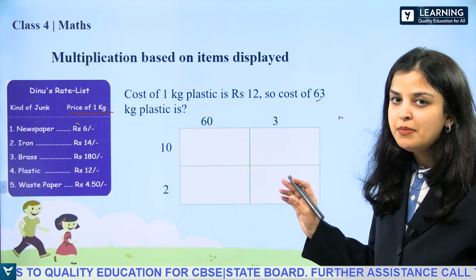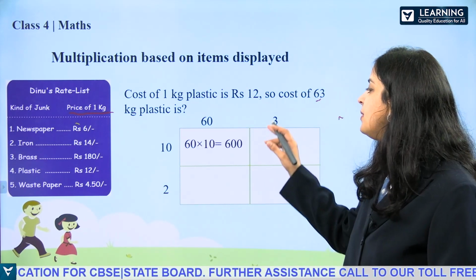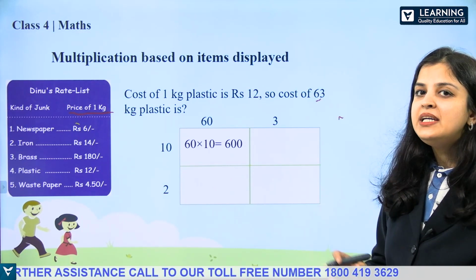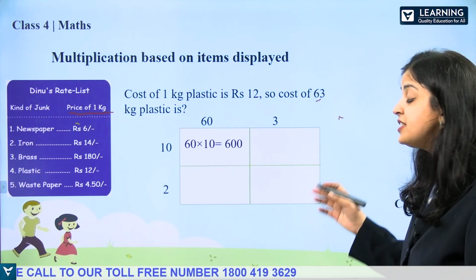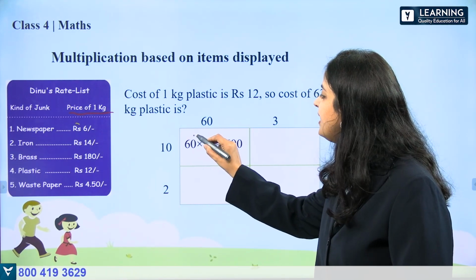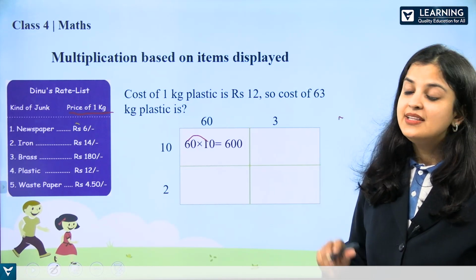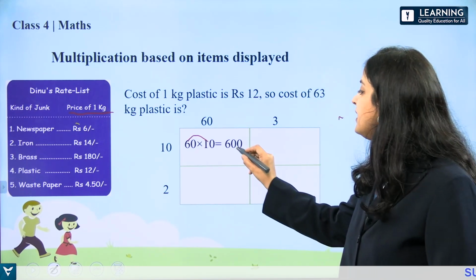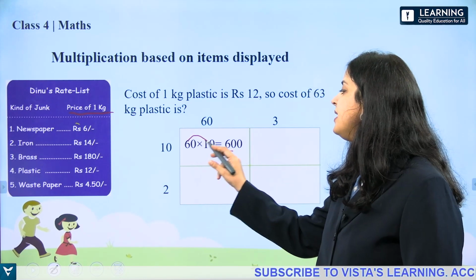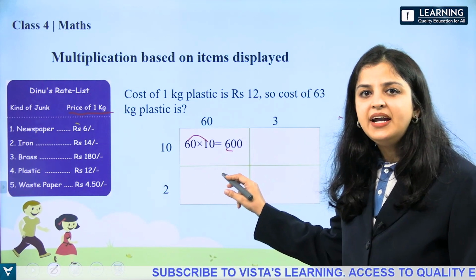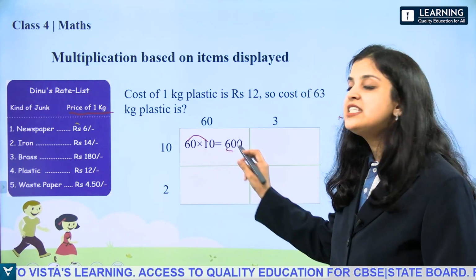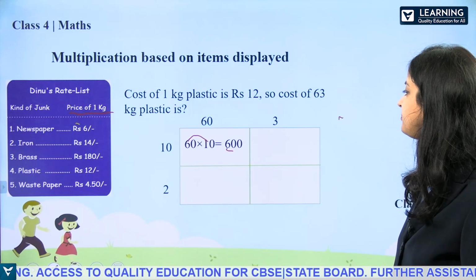Now we will start doing multiplication. First I am going to multiply 60 by 10. So I will get 600. Now multiplication of numbers which have zeros in them is easier. What you have to do? First you have to multiply the non-zero digits. That is 6 into 1 will give you 6. Then how many zeros are there in the question? 1 and 2. So you have to add 2 zeros next to the 6. So our answer is 60 into 10, 600.